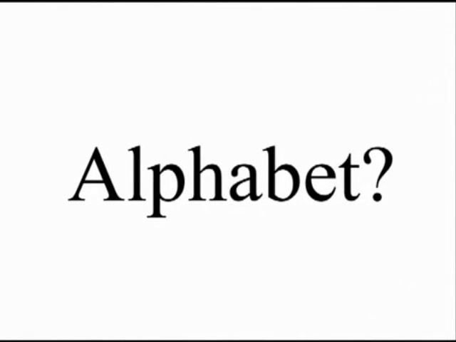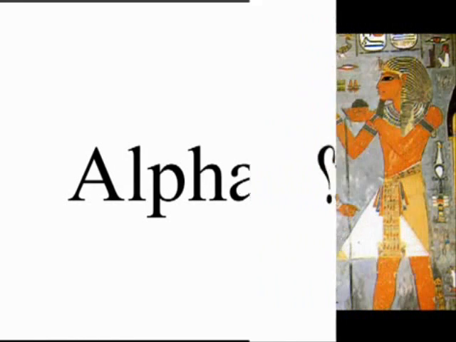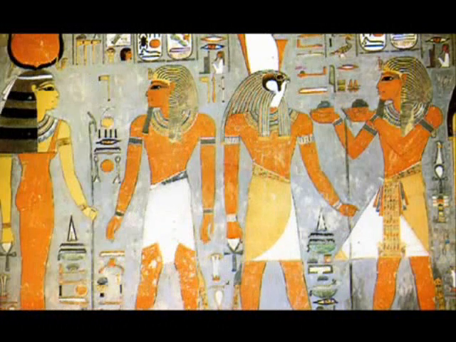According to wikipedia.org, an alphabet is a standardized set of letters, basic written symbols, each of which roughly represents a phoneme in the spoken language, either as it exists now or as it was in the past. The history of the alphabet is said to be the first seen in ancient Egypt, where the Egyptians used what